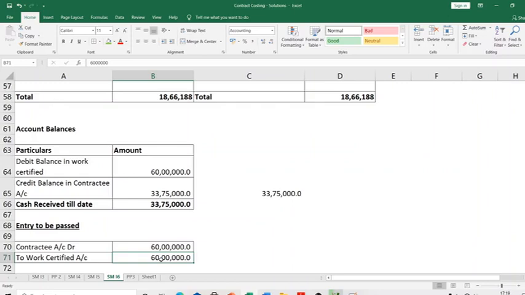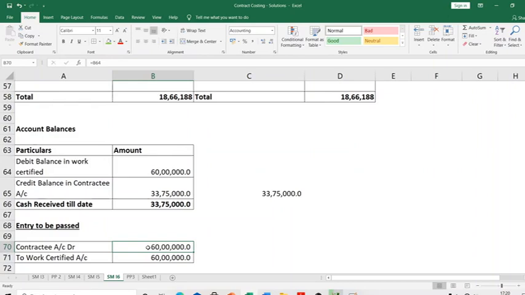And what happens is work certified is given the credit. Because it is like I've transferred the work certified to the contract account. Now this work certified of 60 lakhs shows how much work I have actually done till now. All along I was keeping it in my work certified account. I closed this account, I transferred it to the contractee. Now the contractee account has a debit of 60 lakhs.